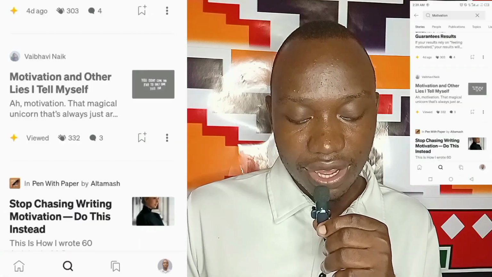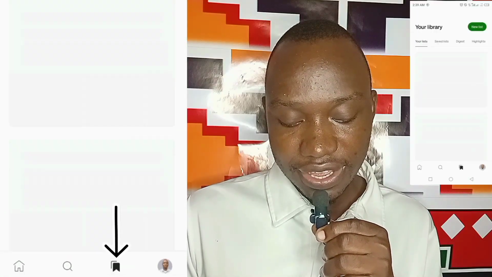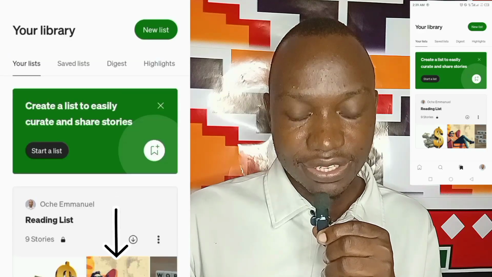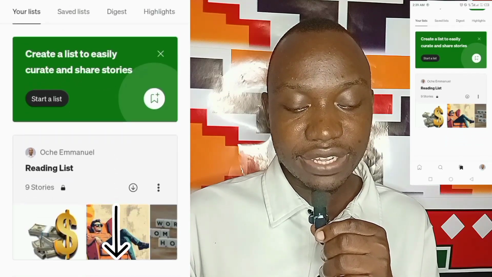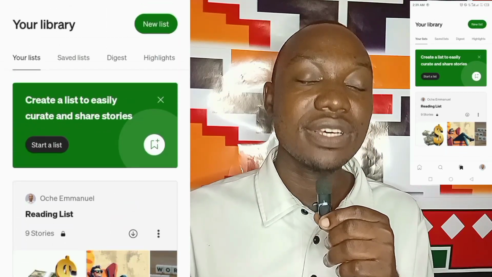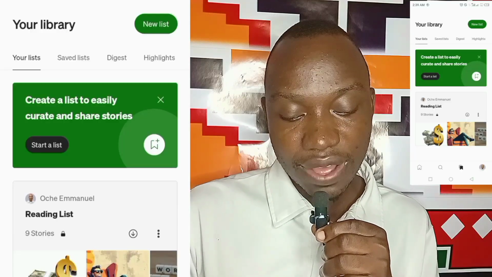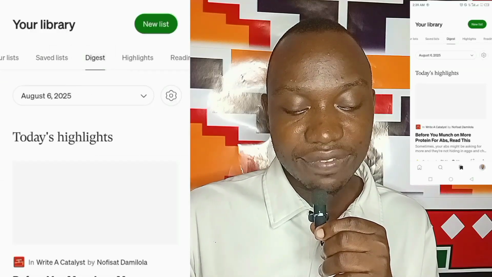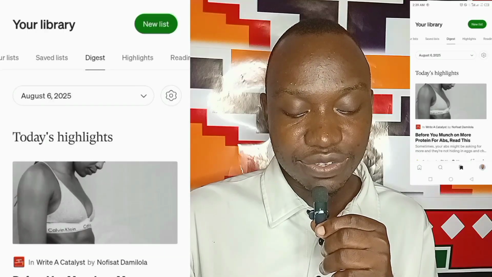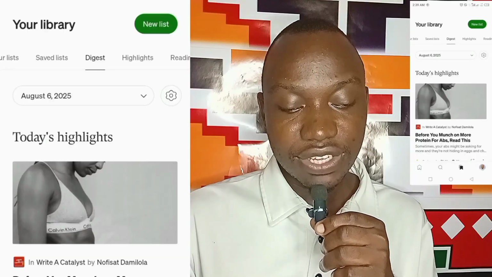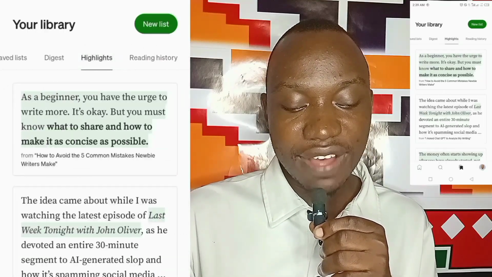Next we have your library, and this is where you have your reading list. If you are interested in a particular article, you can add it to your reading list. We also have the saved list, and we also have the digest. This digest is what Medium normally suggests to you daily. Then we also have highlights.